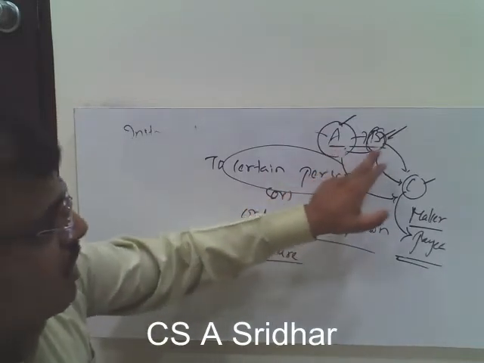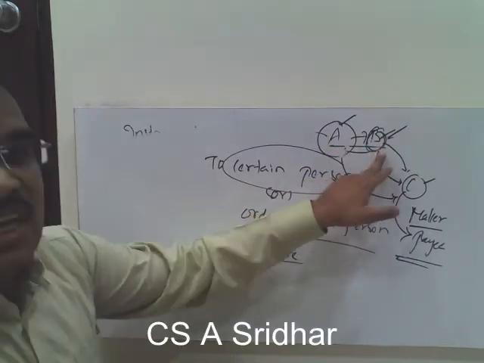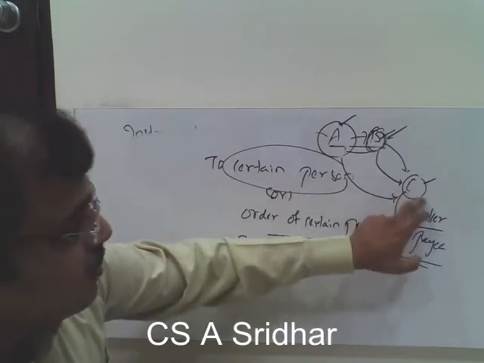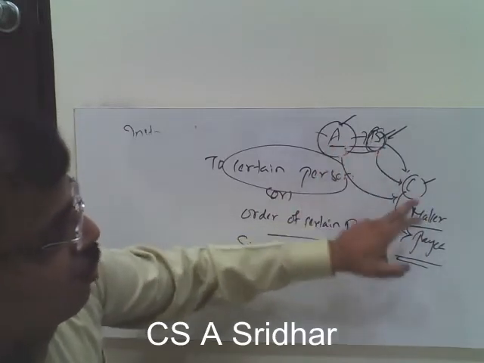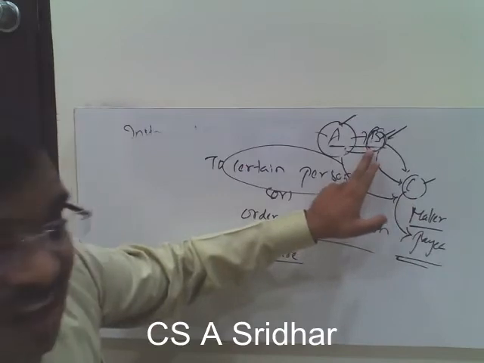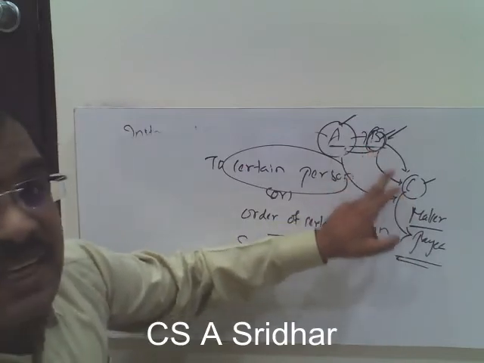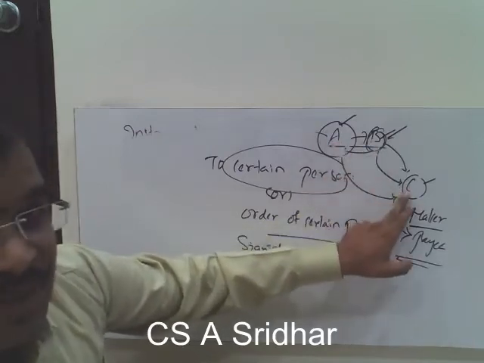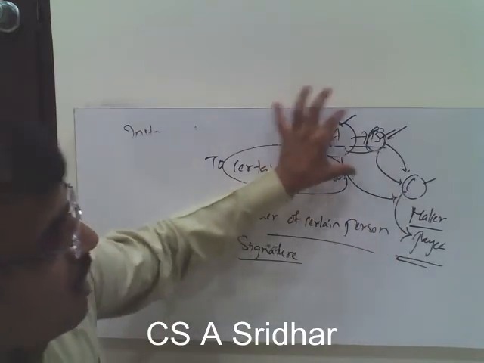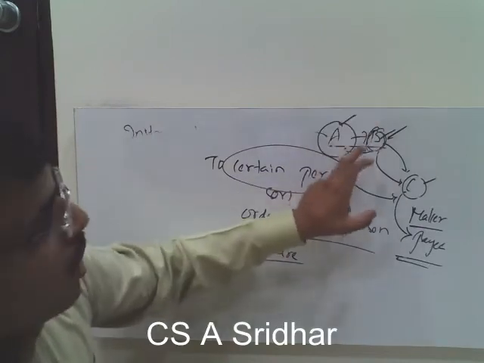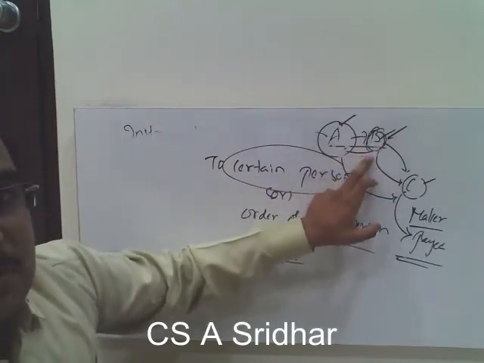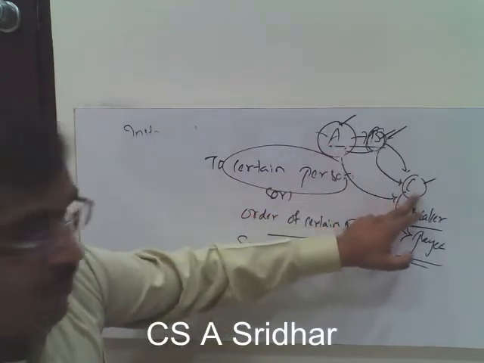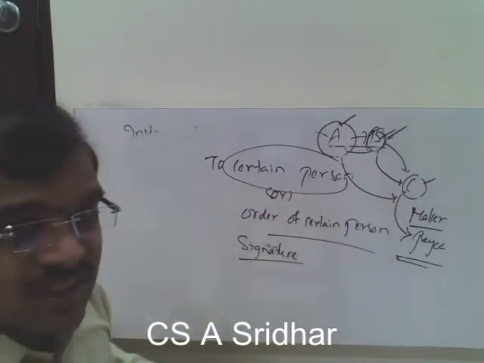A is promising to make the payment to B, that is to a certain person, or to the order of a certain person, that is to C. When B is endorsing the instrument to C, B is giving the order to A to make the payment to C. Because A is liable to make the payment to B, whatever instructions are given by B have to be followed by A. So A shall make the payment to C. That is the meaning of order of a certain person.